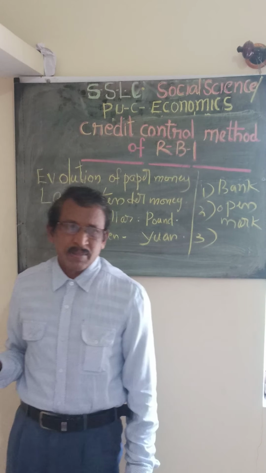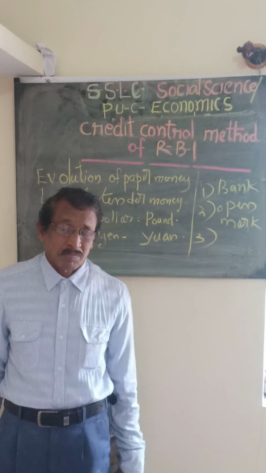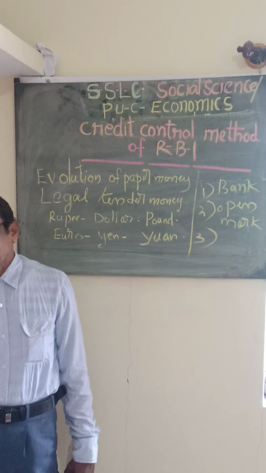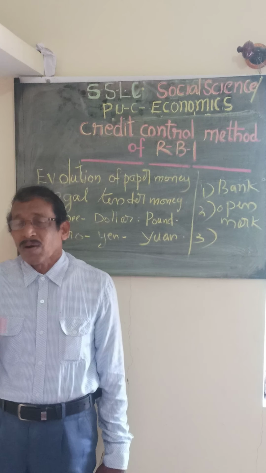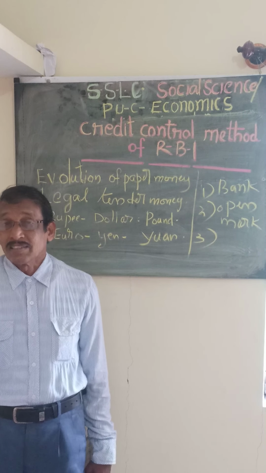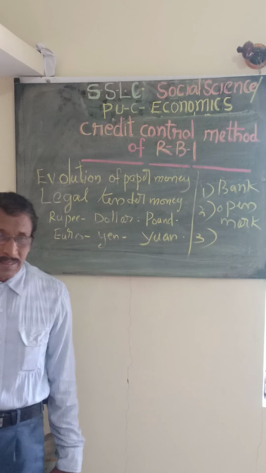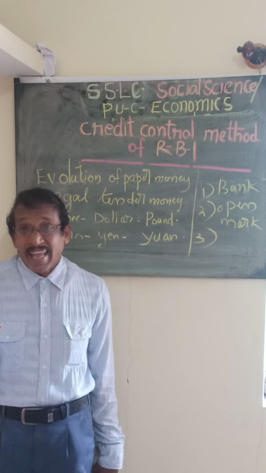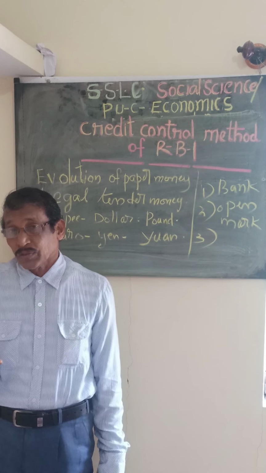Next one is variable reserve requirements. Every commercial bank will have to keep a portion of their deposit with the central bank or Reserve Bank. The Reserve Bank will direct all the commercial banks to deposit a certain percentage of their total deposit with the central bank. It is called the cash reserve ratio, or CRR.